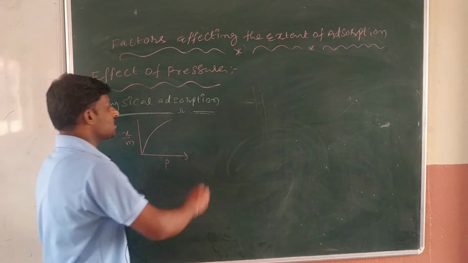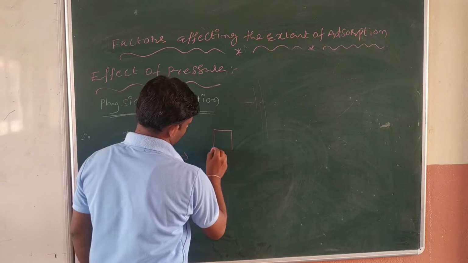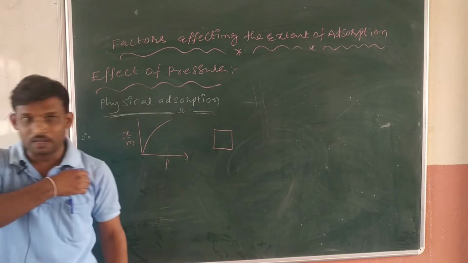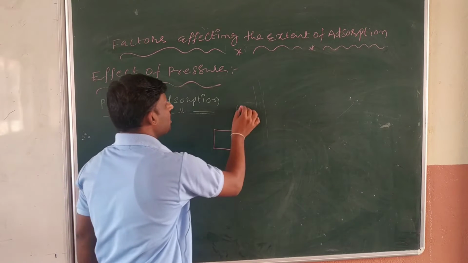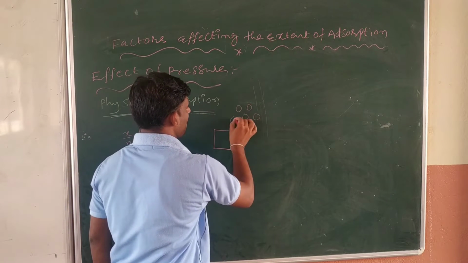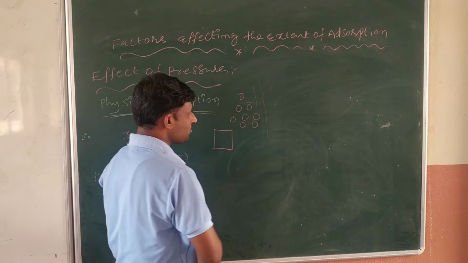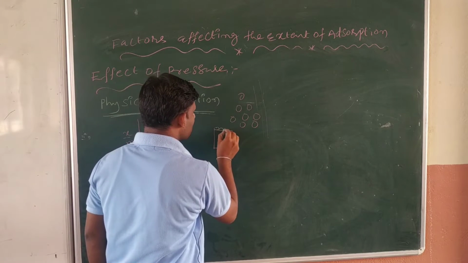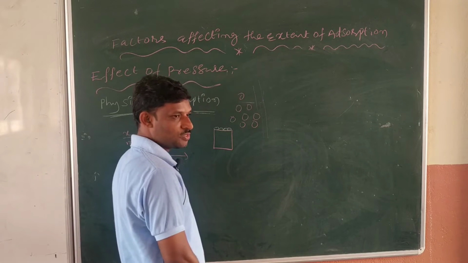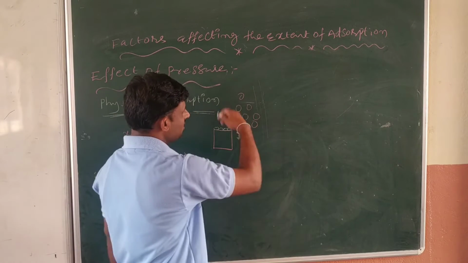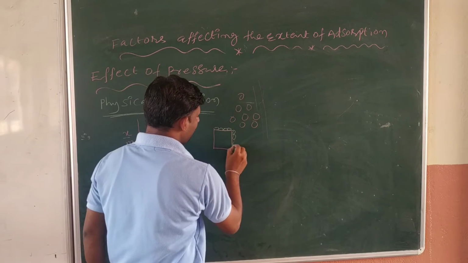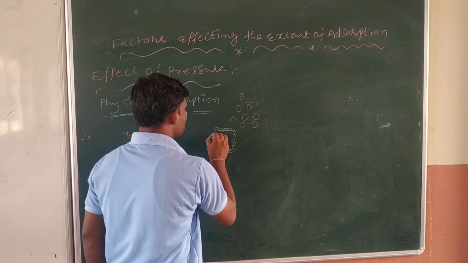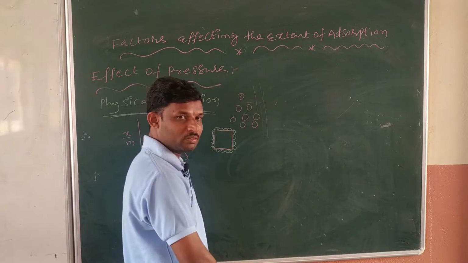See, suppose this is a solid surface, and a lot of gaseous molecules are here. We already know this; it has been explained a number of times. First, some gaseous molecules occupy this surface. Again, I increase the pressure of the gaseous molecules, and they can occupy this place also. All the side surfaces are occupied.